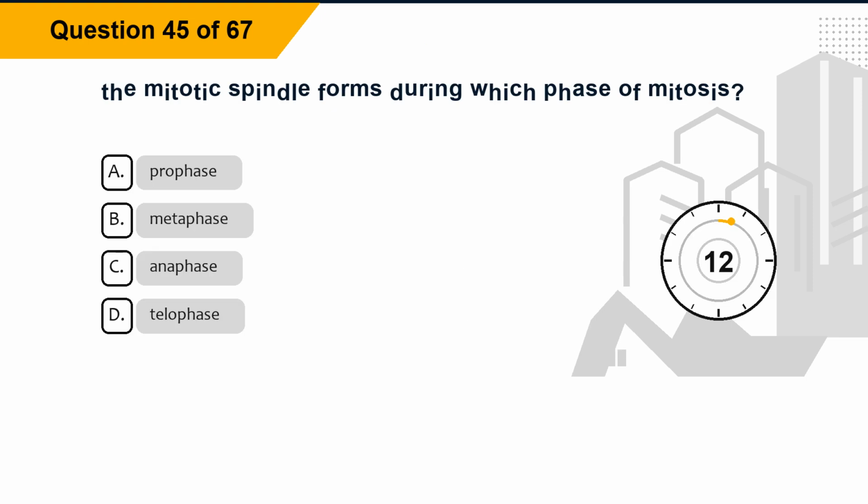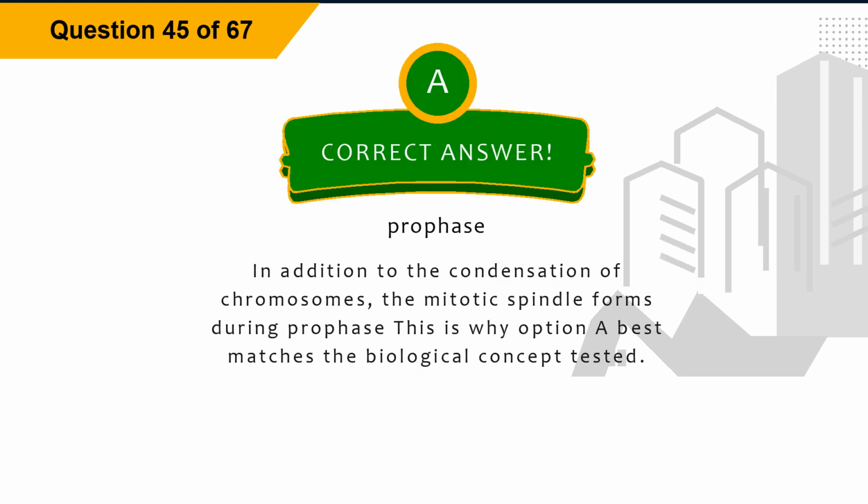Question 45. The mitotic spindle forms during which phase of mitosis? Option A, prophase. Option B, metaphase. Option C, anaphase. Option D, telophase. The correct answer is option A, prophase. Explanation: In addition to the condensation of chromosomes, the mitotic spindle forms during prophase. This is why option A best matches the biological concept tested.